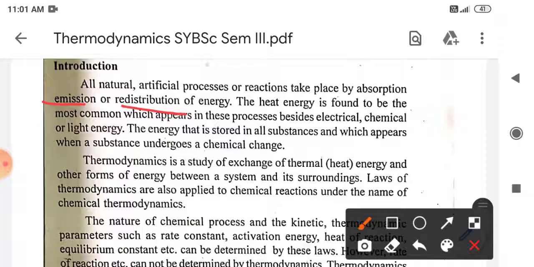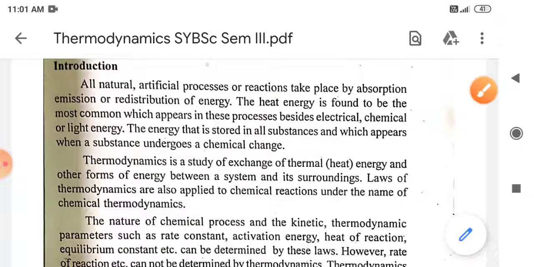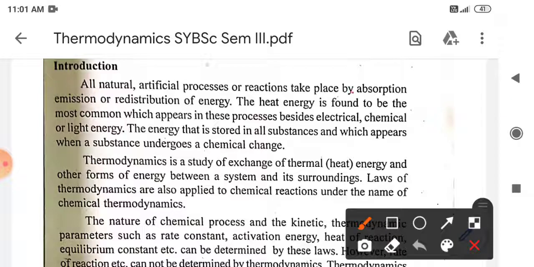Energy can be in the form of either heat or radiation, such as electromagnetic radiation. So this energy is either absorbed by the given system, emitted by the given system, or redistributed, meaning just transferred from one form of energy to another form. All of these changes can be studied with the help of thermodynamic laws.